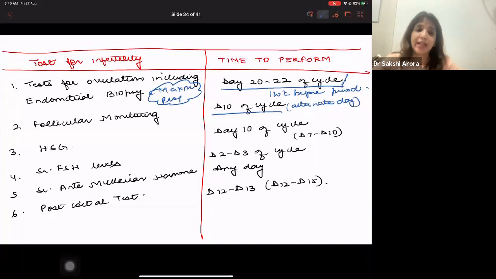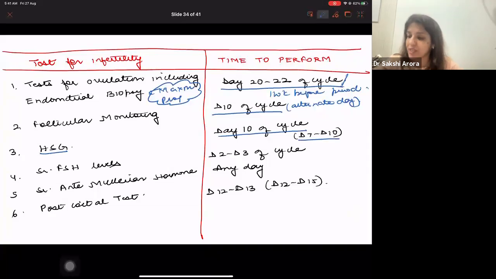right? Then HSG. In HSG, you are putting a dye inside the uterus, and then you are doing X-ray. So you should never do it after ovulation. You always have to do it before ovulation. Best time is day 10 of the cycle. Range is D7 to D10 of the cycle, right?